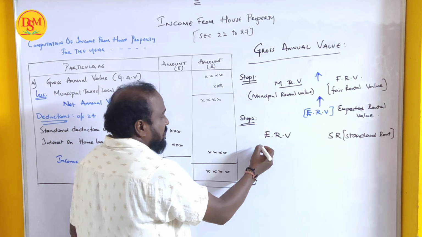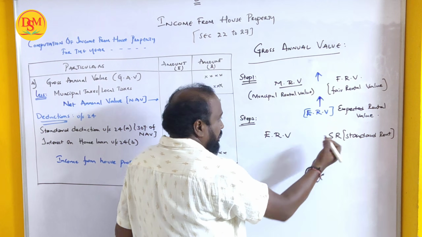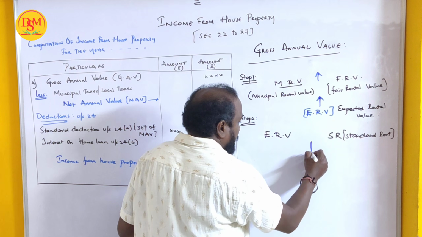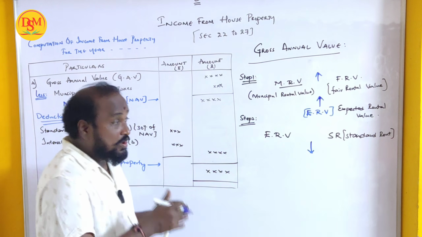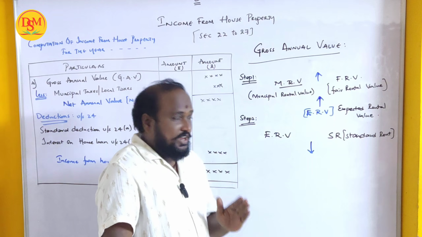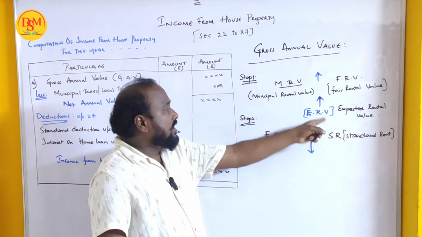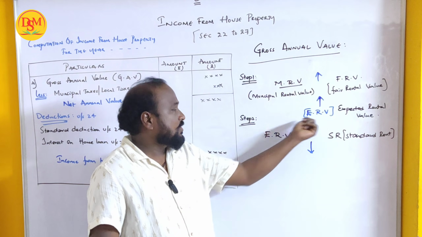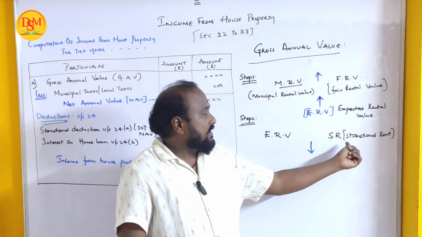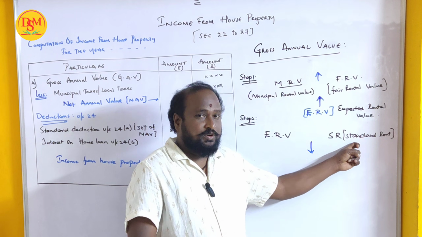Now we have to compare ERV, expected rental value, and standard rent, and from these whichever is least, we have to take into consideration. Understand, beta: step one, municipal rental value and fair rental value, whichever is higher is called expected rental value. Step number two, the expected rental value and standard rent, if it is there in the question only you have to take, or else there is no need to take step number 2.